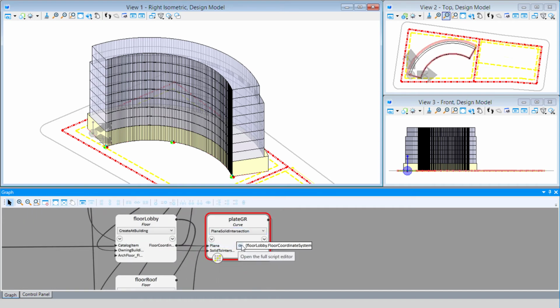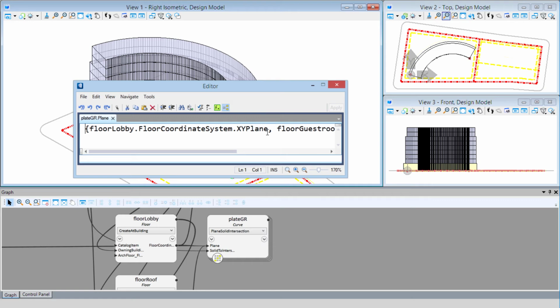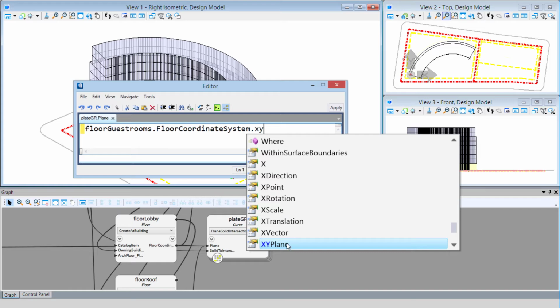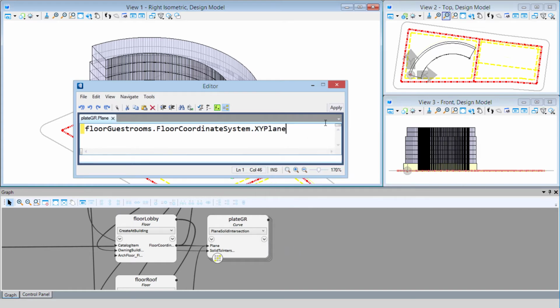And again, I'm going to open that up. I would actually added that, so let me delete this out here. And we want the guest room floor coordinate system. I'm going to type in the dot and again put the XY plane. And now we'll apply that.